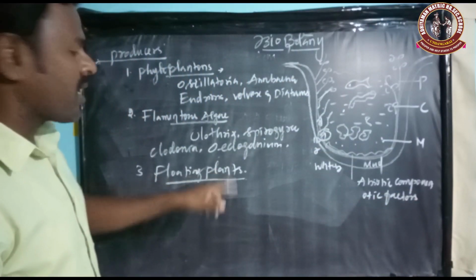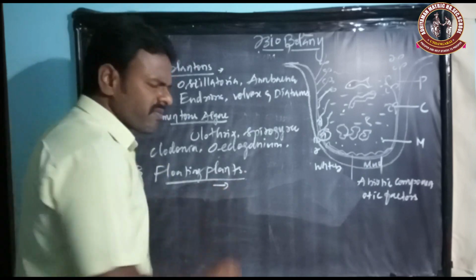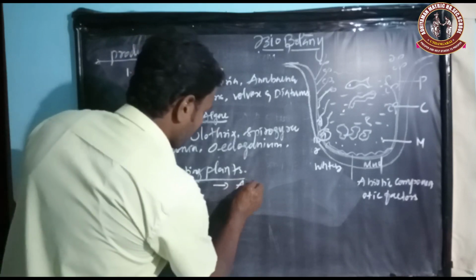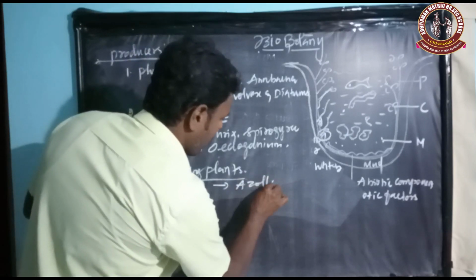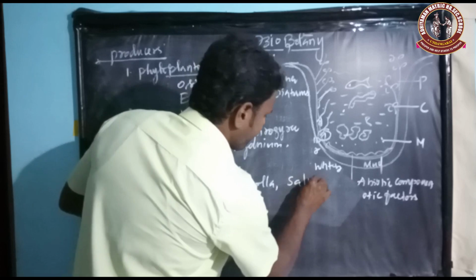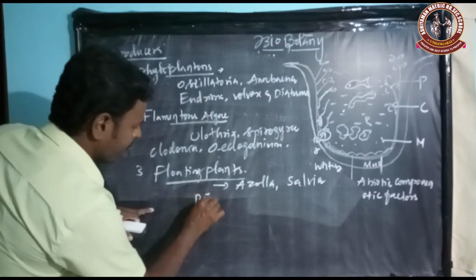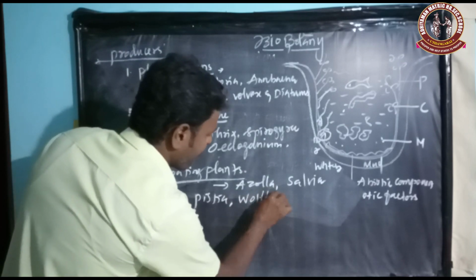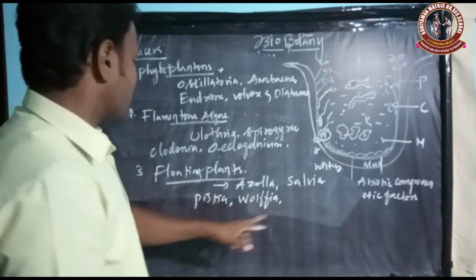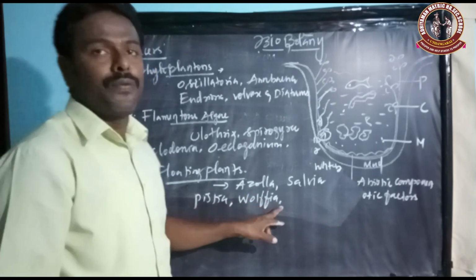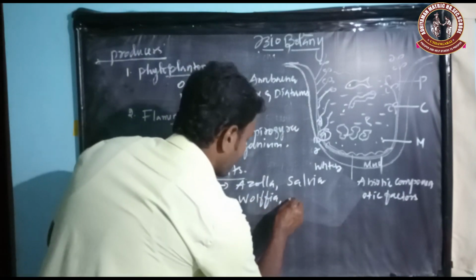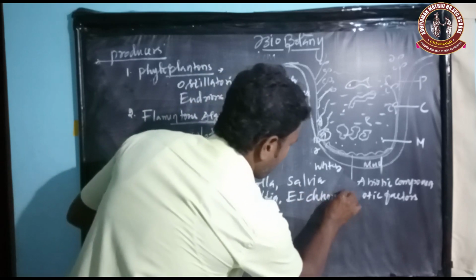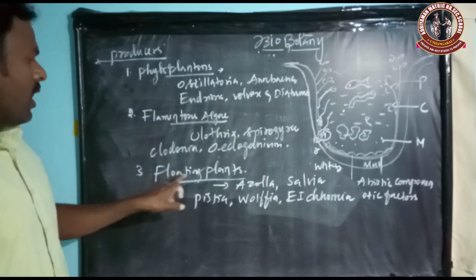That's why floating plants. For example, Azolla, Salvinia, Pistia, Wolffia, and Eichhornia, very important, are examples for floating plants.